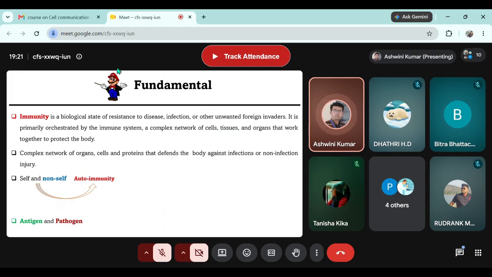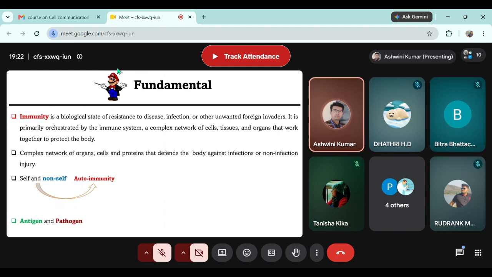Any pathogenic microorganism, whether it's fungi or bacteria or virus, can be called a pathogen, even intracellular or extracellular parasites. But an antigen can be a non-living entity, like the example of dust that I just mentioned. You might know that a lot of people are allergic to peanuts or onion or egg white, so they are also causing a lot of symptoms in the body. They can be placed into antigen, but they can never be placed into the category of pathogen, right? So I hope all of you are clear about antigen and pathogen.